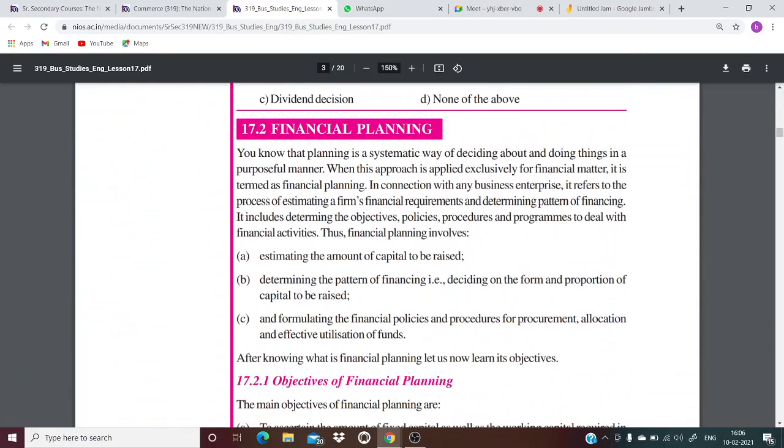Then we have financial planning. You know that planning is a systematic way of deciding about and doing things in a purposeful manner. When this approach is applied exclusively for financial matters, it is termed as financial planning.